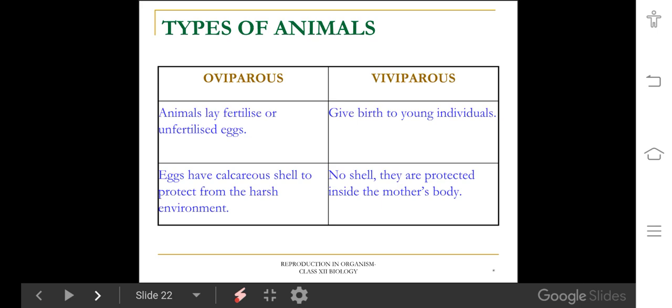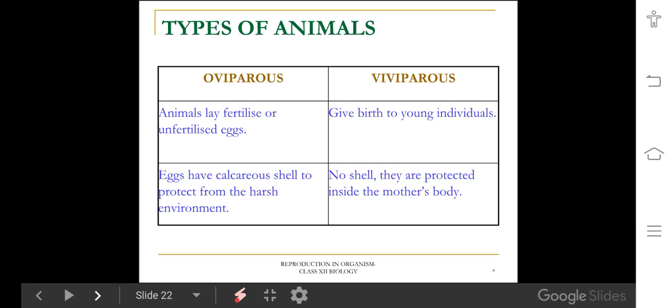Viviparous means the organism gives birth to young ones. In viviparous organisms, the development takes place inside the female body of the organism. In oviparous organisms, the development takes place externally, hence the complete egg is covered by a calcareous shell. For example, birds and reptiles.